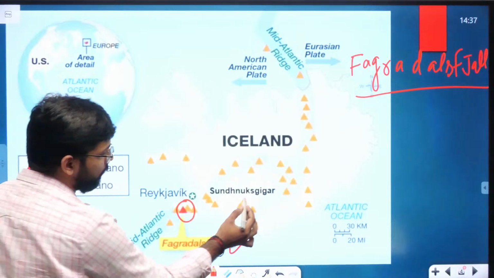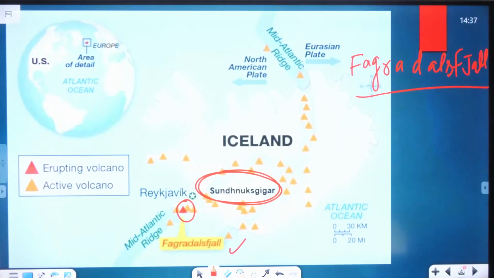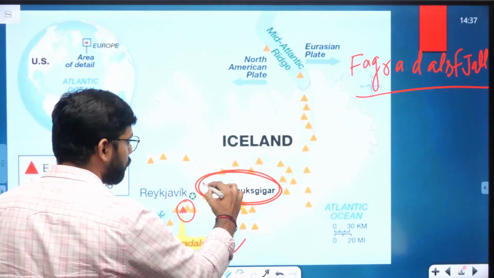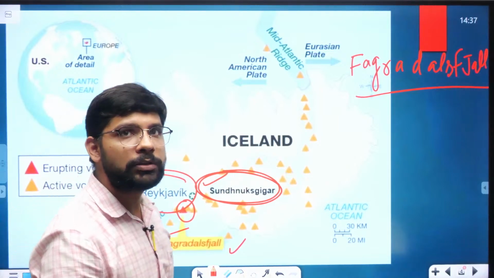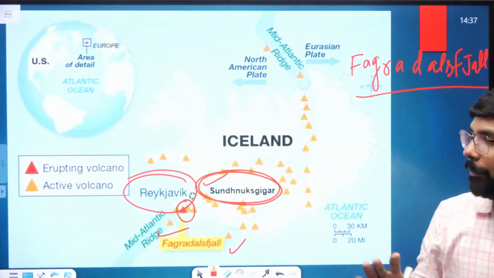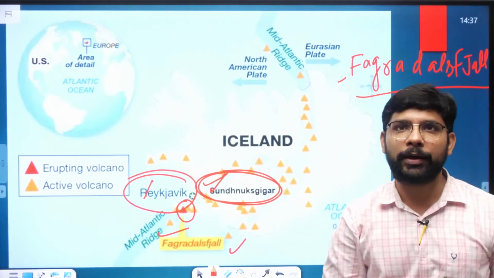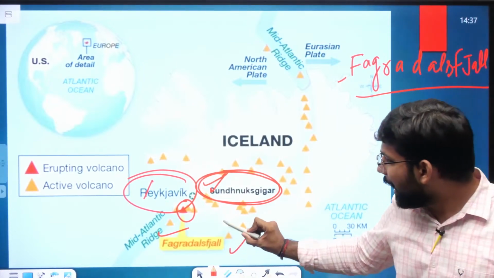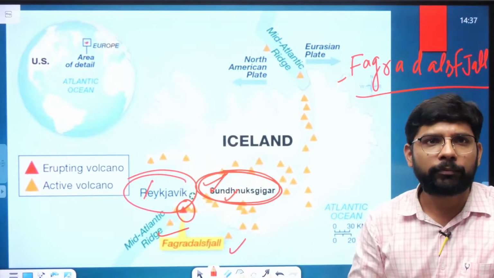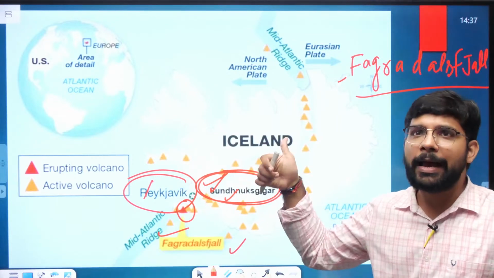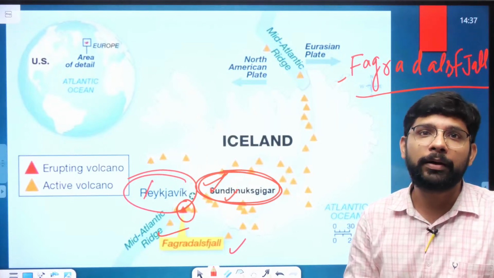And this volcano, the Sundukasgar volcano, has recently erupted in Iceland. So you should focus on Sunduskar, you should focus on Fagsafal, and you should also focus on the Reykjavik volcano. आप लोग इन तीनों volcano में focus करेंगे, number 1, number 2 and Fagsafal, number 3. They will not only ask about the Sunduskar volcano, they can also ask about the Reykjavik and the Fagsafal. Okay, so this was the first location, in Iceland, where the volcano recently erupted for the 5th time since December 2023.